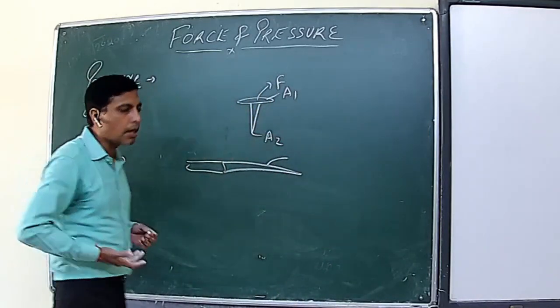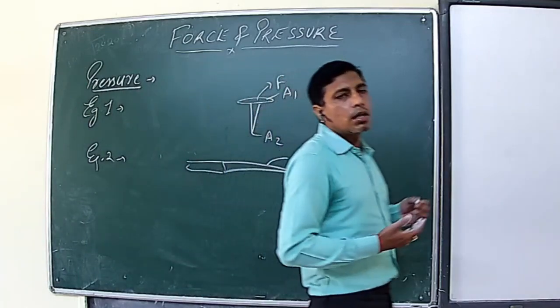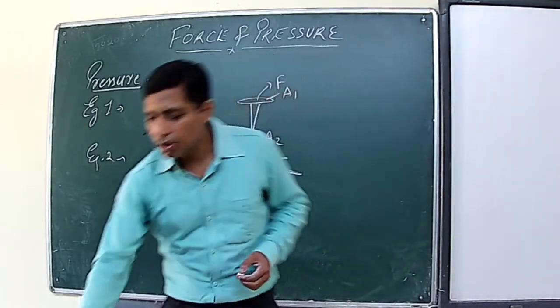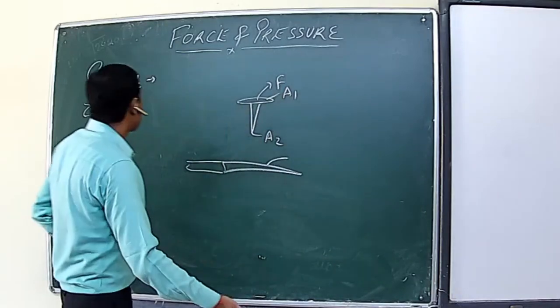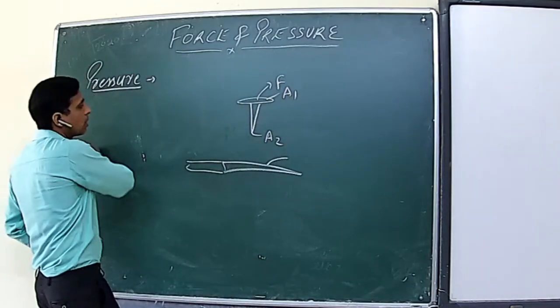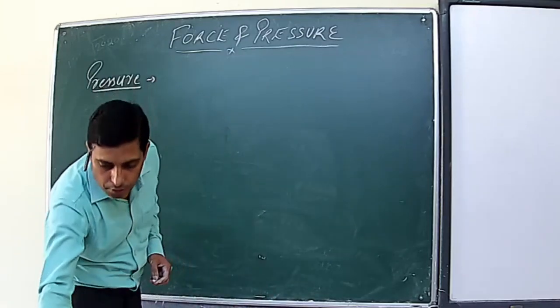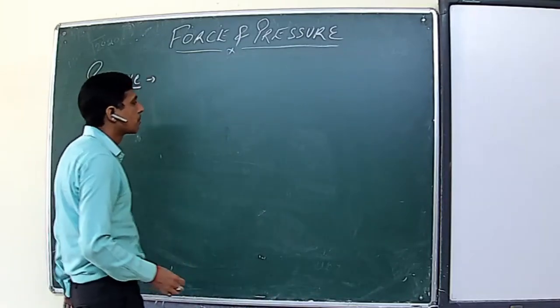Now this is a matter of wherever we want to increase the pressure, we decrease the surface area. We also have uses of this concept in order to decrease the pressure. Let's have some examples.